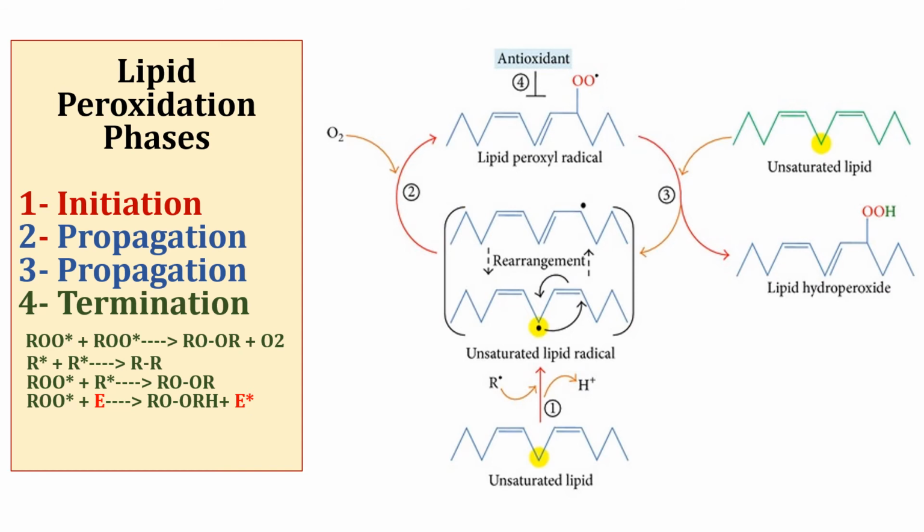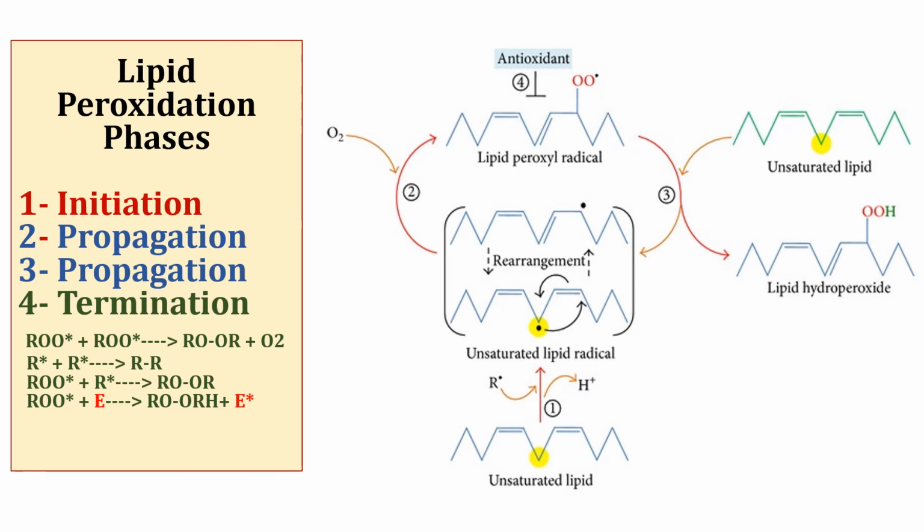In termination phase, this is the last phase, what happens? Antioxidants like vitamin E donate a hydrogen atom. Here you can see this is step 4 where antioxidant donates a hydrogen ion to free radical, to form the corresponding vitamin E radical, and an inactive molecule is also formed here.